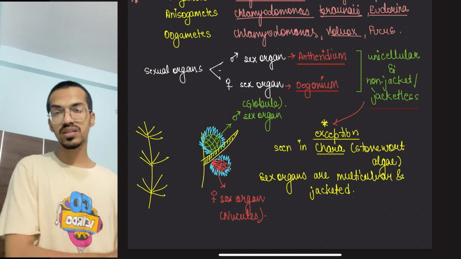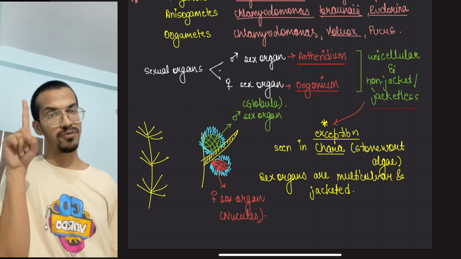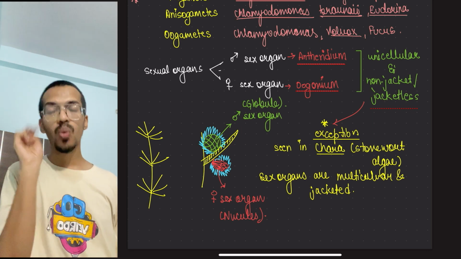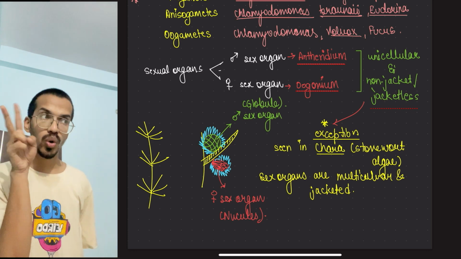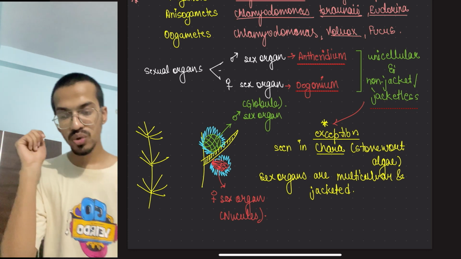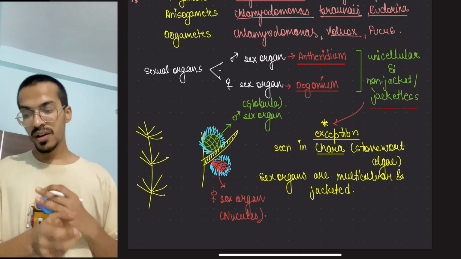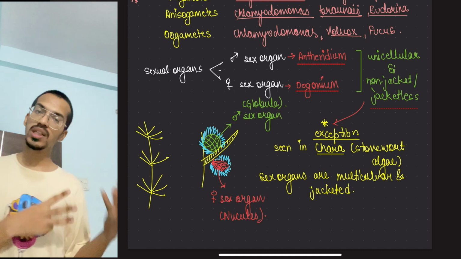What are those factors? Those factors are on the basis of a lot of things, like what kind of cell wall they have, what kind of chlorophyll pigments they have, what kind of sexual reproduction they have. So on a lot of things there is a division of the further category into three classes. What are those classes?